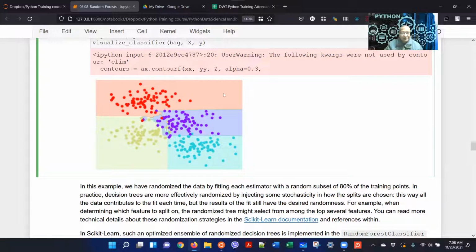It's a clean separation, right? There are some slight outliers, which we can ignore, but overall here it's much better. So now how were we able to improve the result?